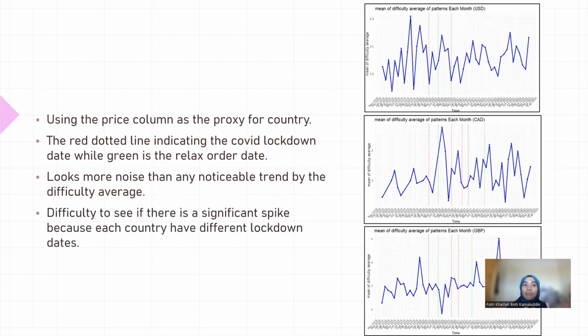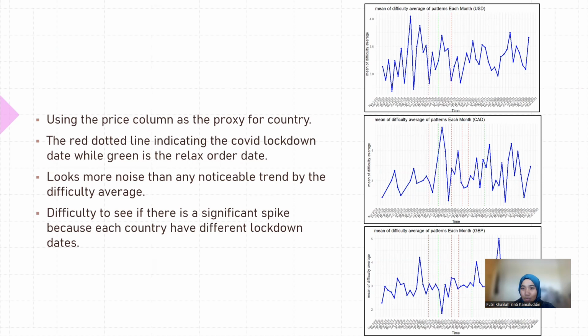Using the price column, I use it as a location proxy, because to understand COVID, we need a geographic location. In our data set, the nearest column that tells about location is the price, because in the price column we do have different currencies. I noticed that there is no sudden spike or trend in this difficulty rating average.